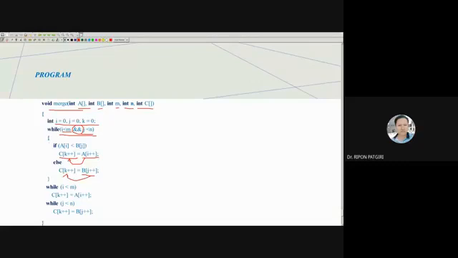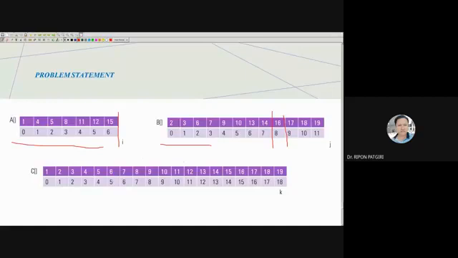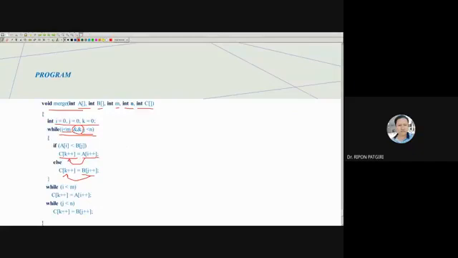Now, after some time, as we have seen here, I equals 7. Total item M is 7. So in this case, is 7 less than 7? It is not true.